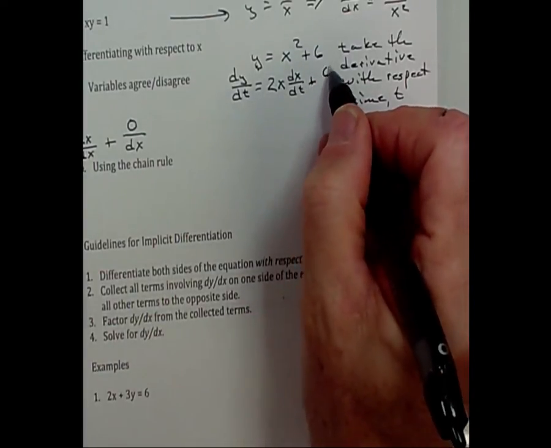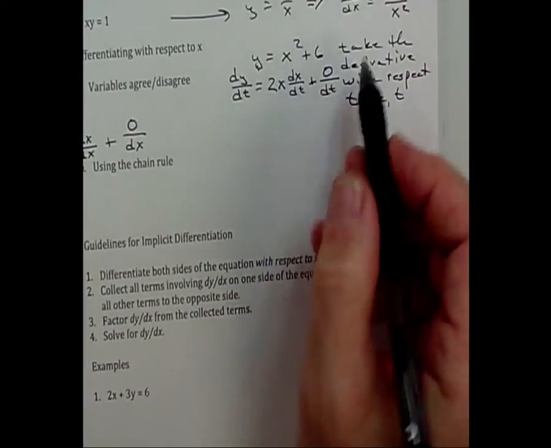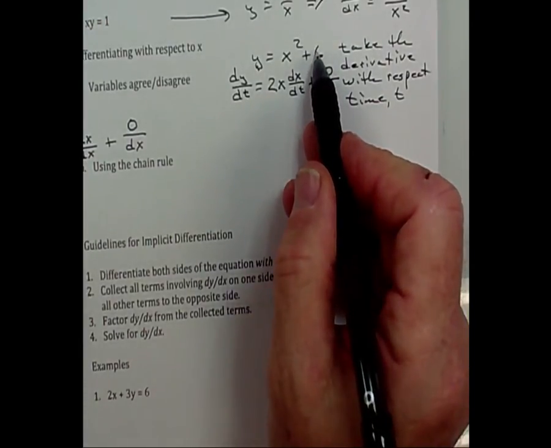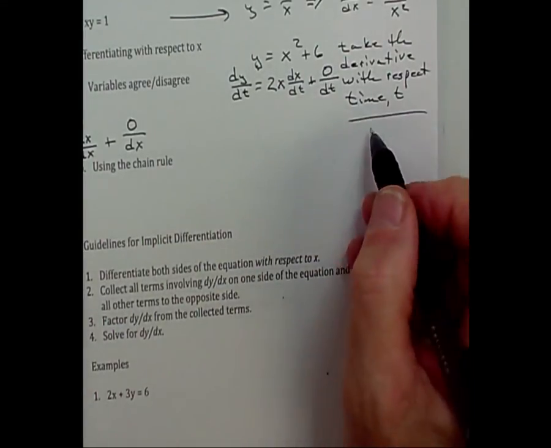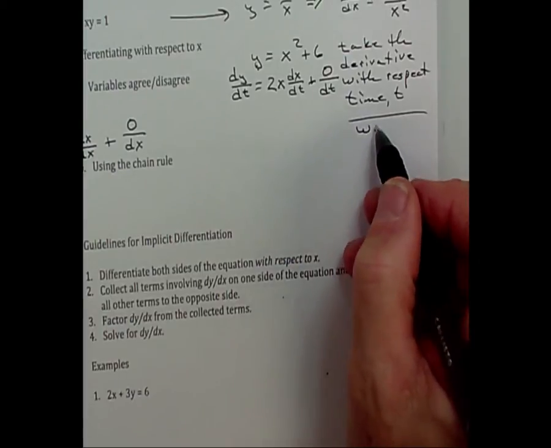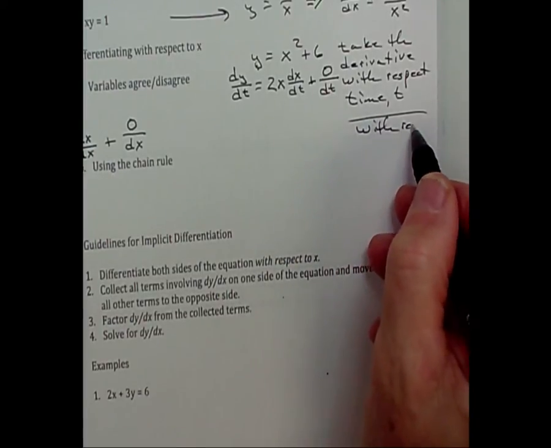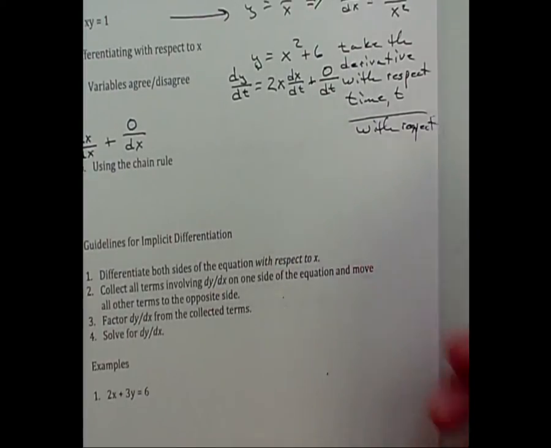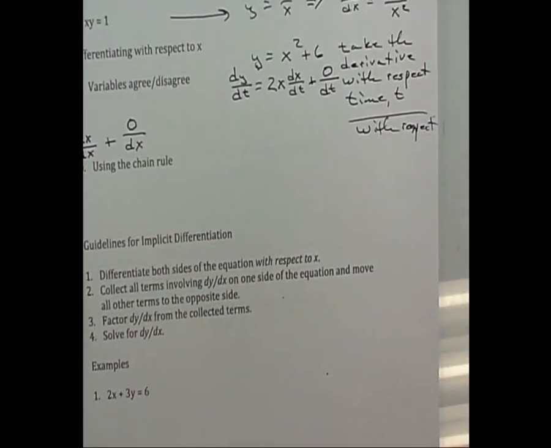This is going to be 0 dt, because 6 never changes, does it? Because it's a constant. So I could take the derivative with respect to... Denise, give me a variable.